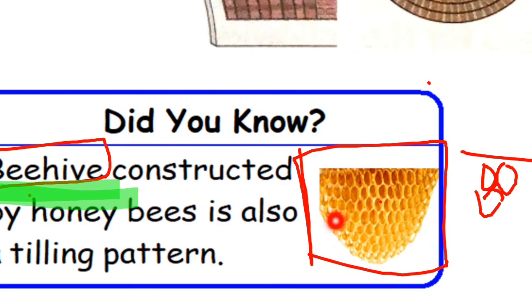Can you see any gap here in between, children? No. All the shapes are arranged in such a way that there is no gap in between. They fit perfectly into each other without leaving any gaps. So this is also a tiling pattern. This is one of the natural examples that we can see in nature where this tiling pattern is followed.